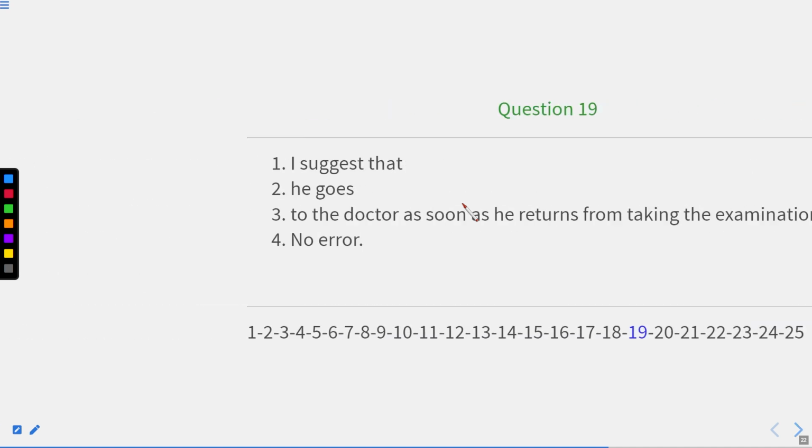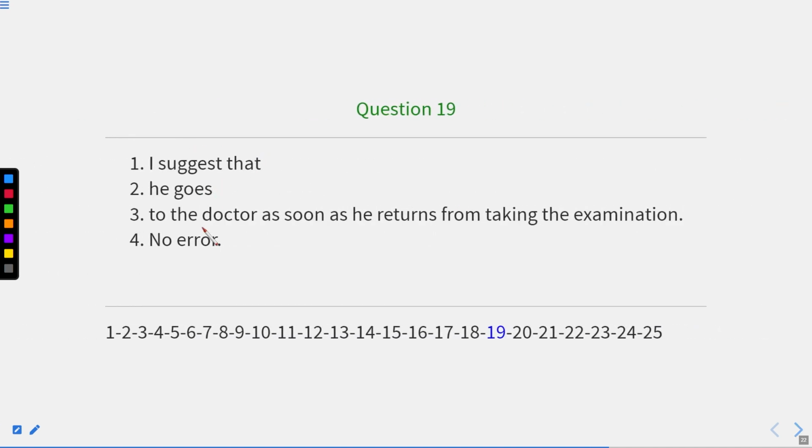Now let us move to the next one. I suggest that he goes to the doctor as soon as he returns from taking the examination. So I suggest that he goes to the doctor as soon as he returns. Now, in this second part, it should be he will go, or he should go. So there is a modal required.